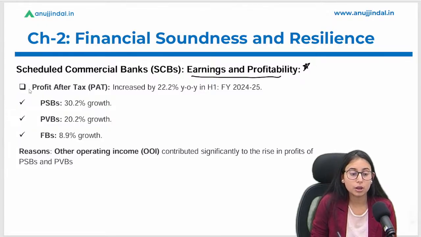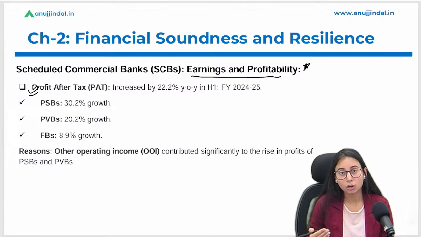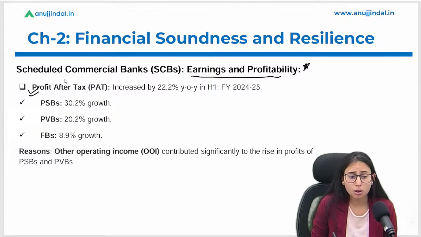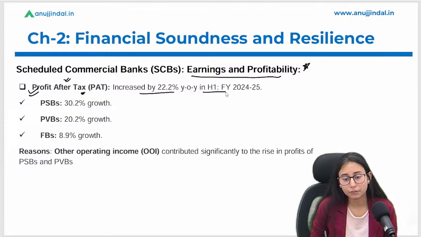And they also help boost credit in the economy, hence it is a very important metric to be discussed here. So profit after tax, how much is it? It increased by 22.2%, compared with the first half of the financial year 2024-2025. I hope it is clear.